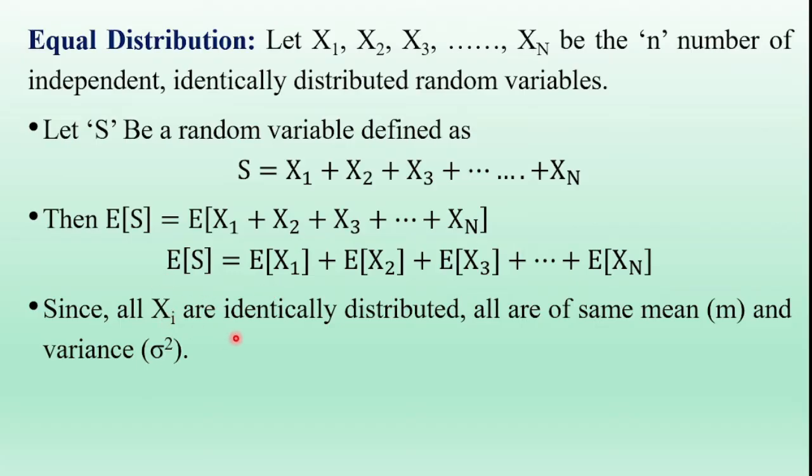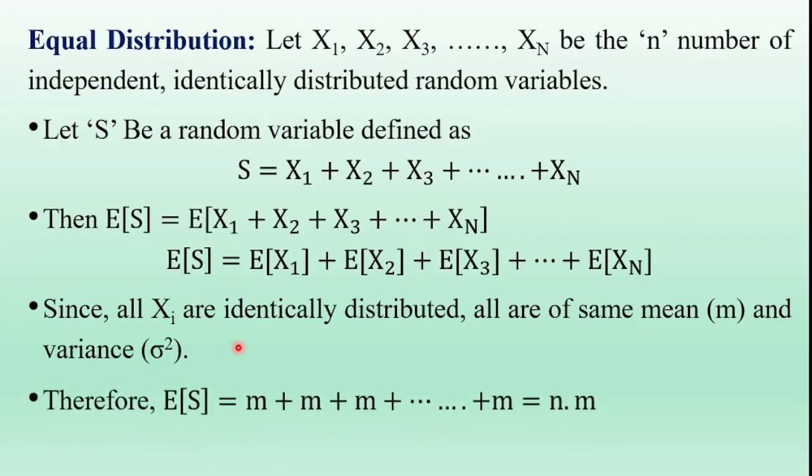Since all Xi's are identically distributed random variables, all are of the same mean value and variance. Expectation of X is also denoted as m. So X suffix i are identically distributed random variables, so they are of the same mean value: expectation of X1 is equal to expectation of X2 is equal to and so on expectation of Xn, which is denoted as m.